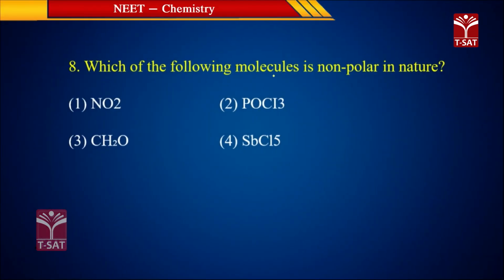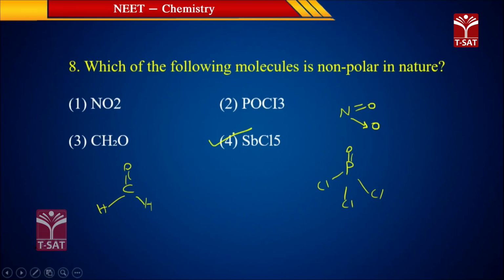And next question. Which of the following molecules is a non-polar molecule? Here NO2 is a polar molecule. POCl3 is also a polar molecule. CH2O, C double bond O with H, is also a polar molecule. The non-polar molecule is SbCl5. Its structure is trigonal bipyramidal.